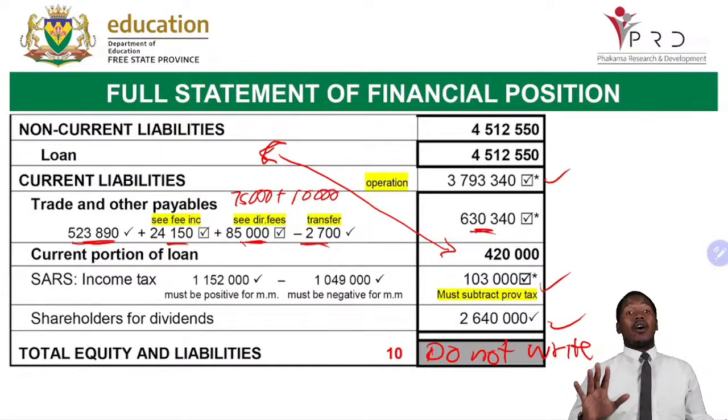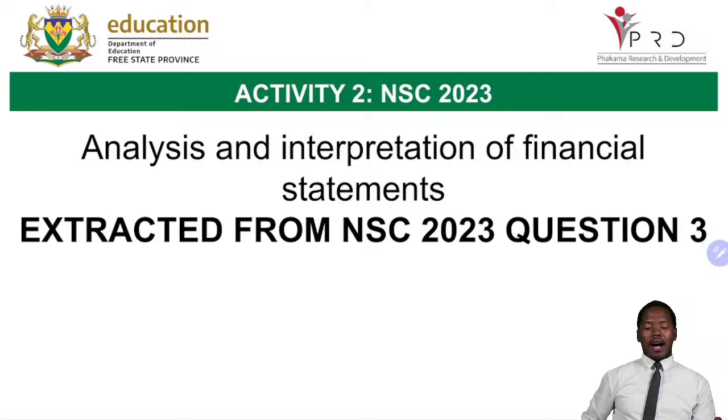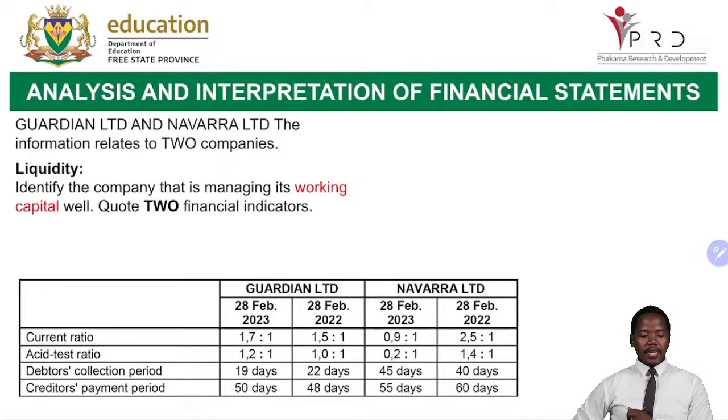Now, grade 12, I hope we are now having an idea on our statement of comprehensive income, our calculation of closing stock using FIFO, our statement of financial position. Now we are going to look at our analysis and interpretation of financial statements. We are going to look at our NSC 2023 question 3. Now, let us look at the first part.